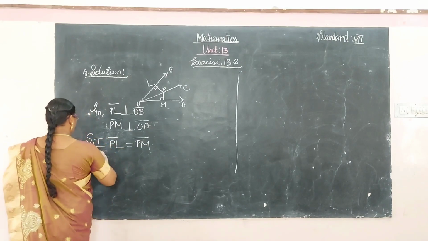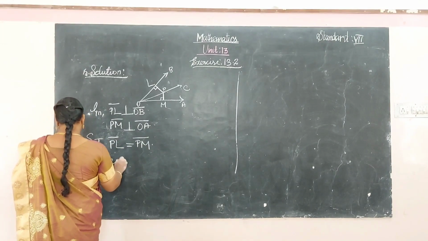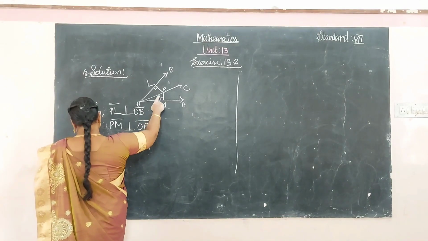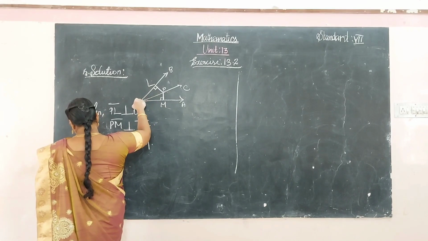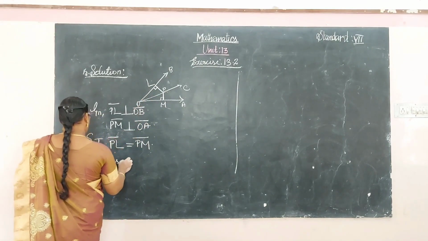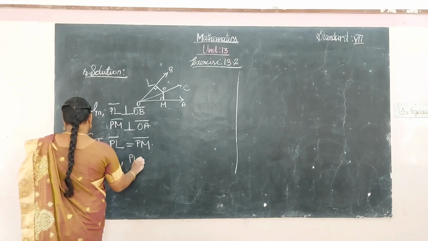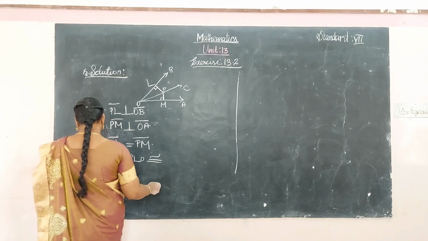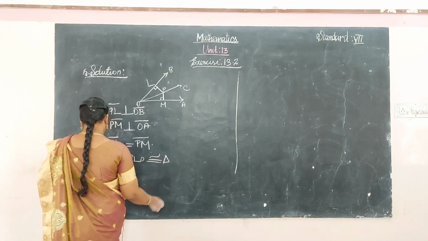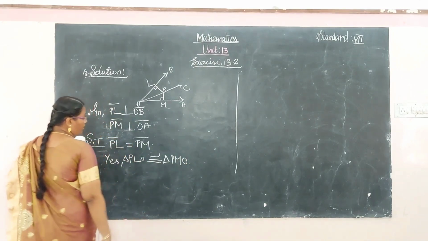Only the reason is asked. So the given triangle, yes, the triangle PLO is congruent to the triangle PMO. Is this congruent?